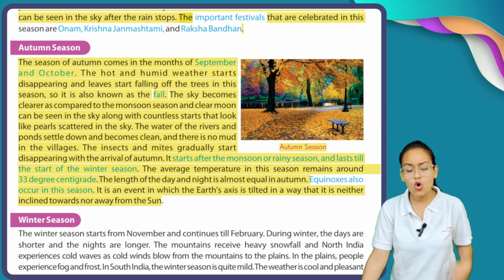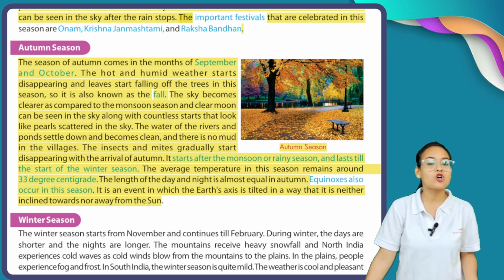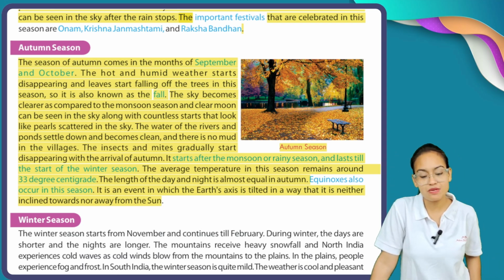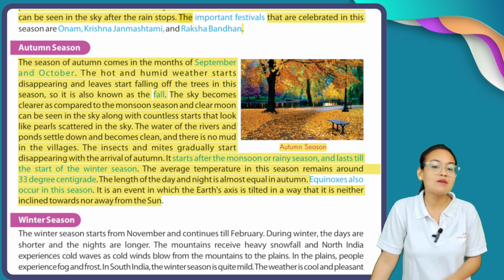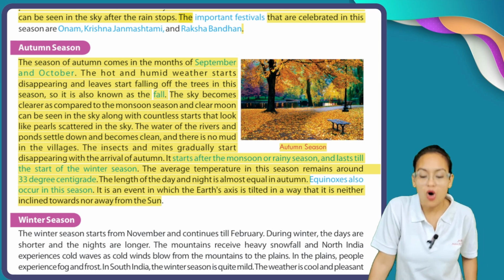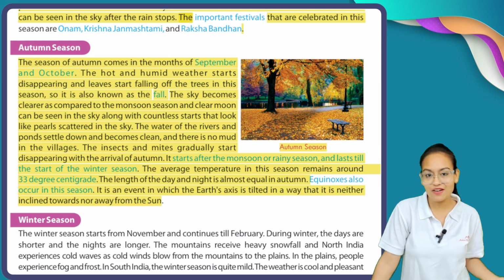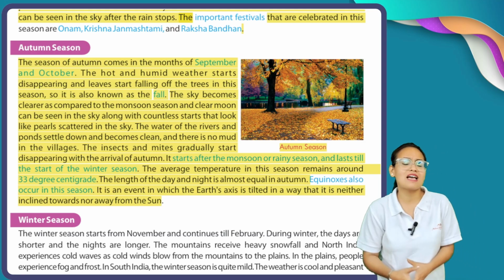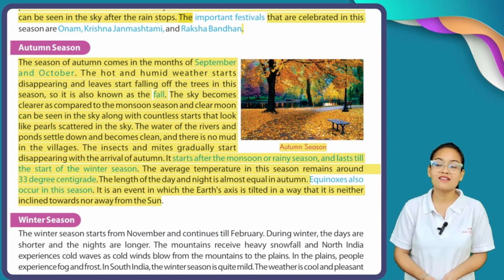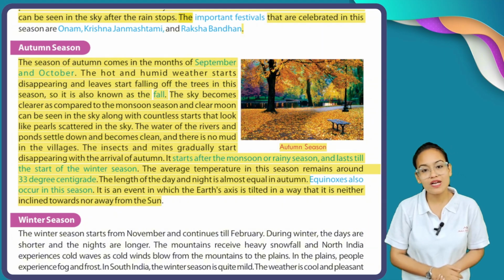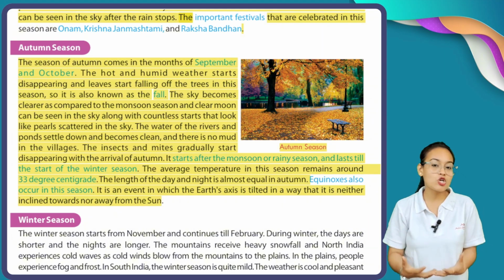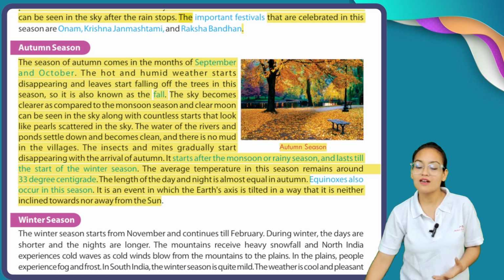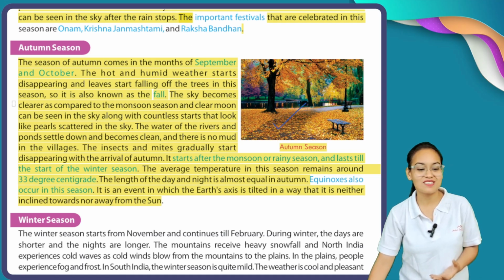We experience autumn season during the months of September and October. During this time, hot and humid weather starts decreasing. Okay, and at this time we can also see the trees shedding their leaves. Now in place of old leaves, new leaves are blooming. Okay, here you can see this is the beautiful autumn season.